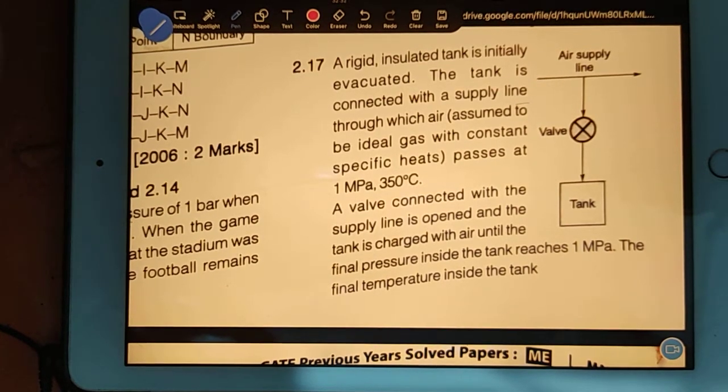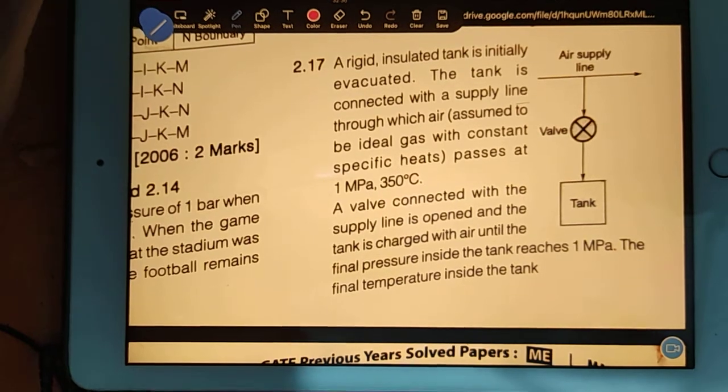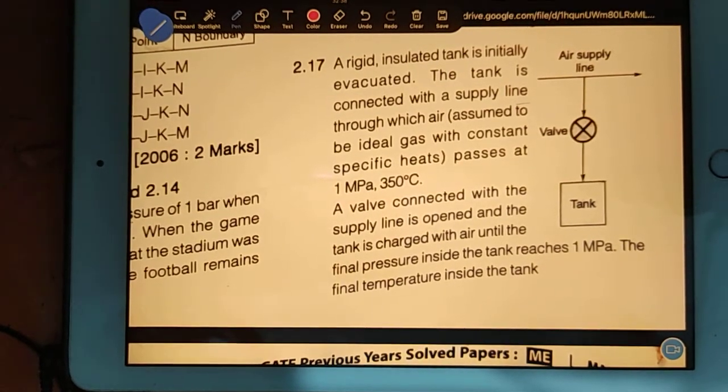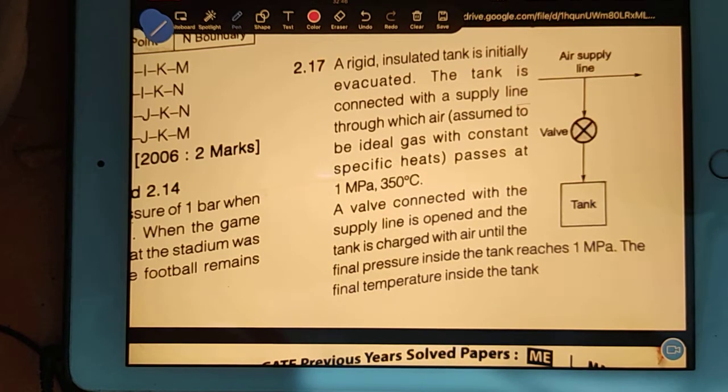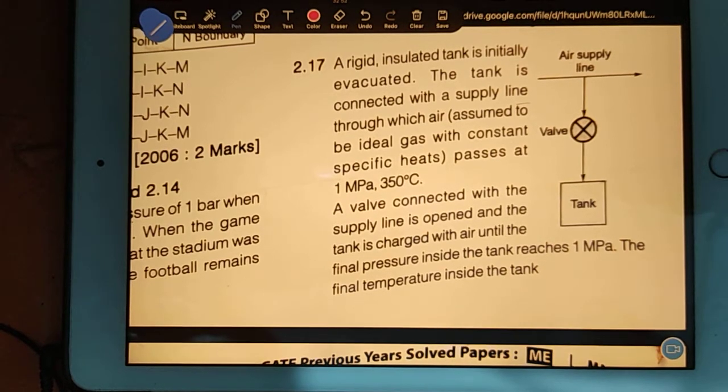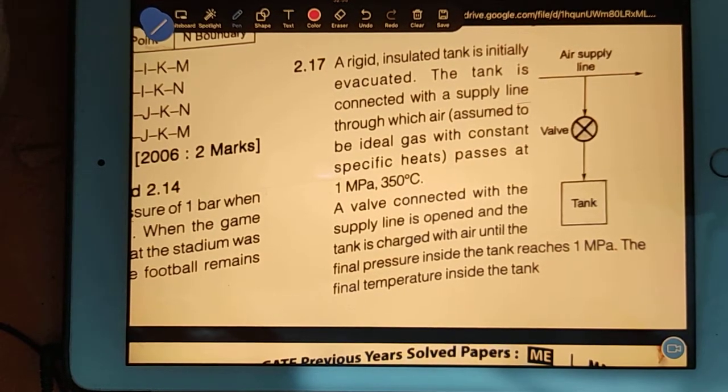Volume is constant, definitely. But there is one property which is not being changed. Try to get which property is not being changed.